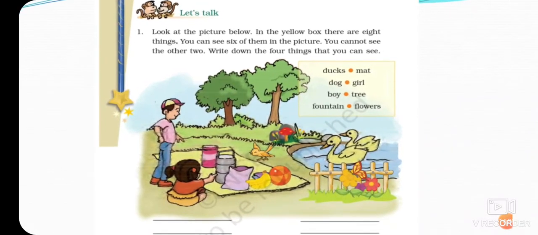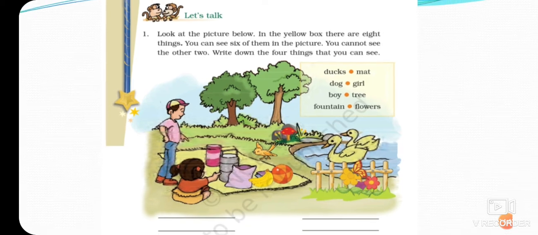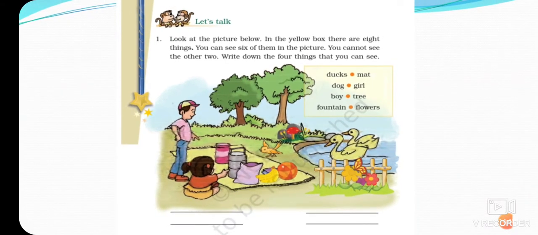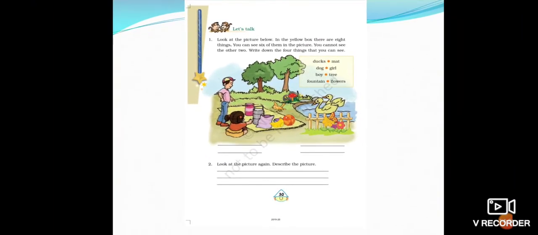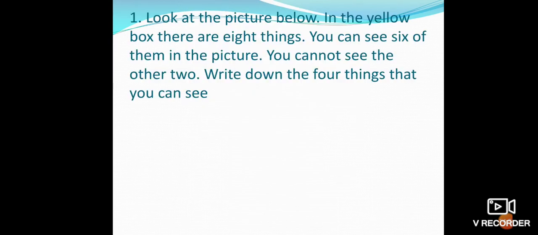Some of them can't be seen, but most of the things you can see. So children, we have to write down any 4 things that we can see. Understood children? So please write any 4 things that you can see.